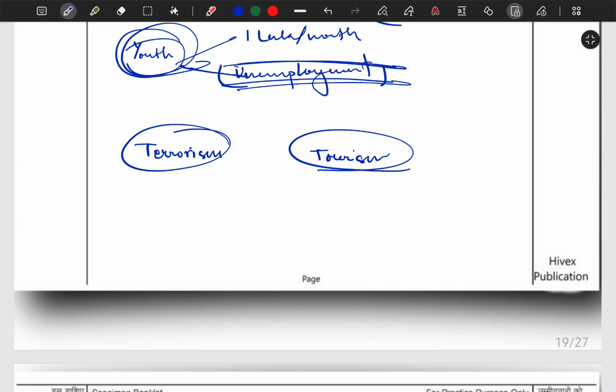Correct, you are getting my point. So tourism is very, very important for the development of the border-facing areas. Now, if tourism falls down, terrorism grows. Okay, so this is a very important factor to talk about.